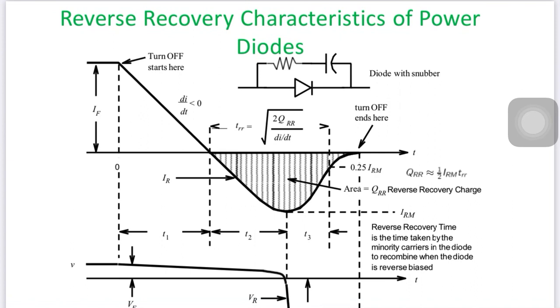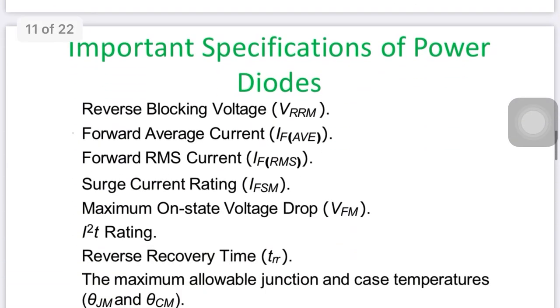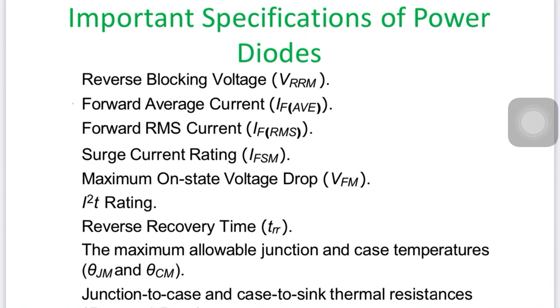We will discuss what that converter is and what it is called. Now, the important specifications of the diode. First, reverse blocking voltage. These are the terms we will discuss step by step: what is VRRM, what is IF, what is IF RMS, what is IF SM. We will discuss them, but today I am only giving the names. That is called the specification of a power diode.